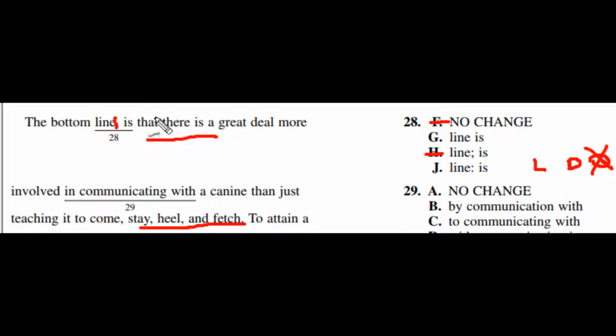Description. Description would mean that what comes here is a description of the bottom line. Is this a description of the bottom line? No, it's just telling you that this is what the bottom line is. It's not a description of describing it. The bottom line is, let me tell you, the bottom line is a line that's at the bottom of a barrel. It's not doing that. So the description is out.